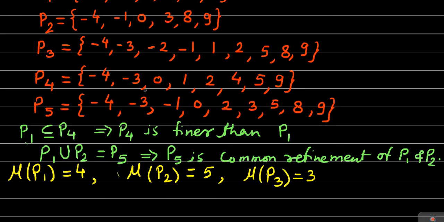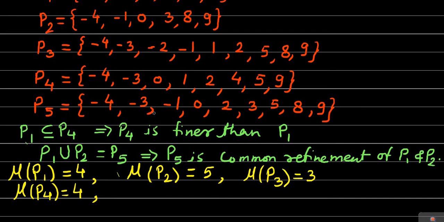The length of the first subinterval is 1, the second subinterval is 3, the next subinterval has length 1, the next 1, the next 2, the next 1, and the last subinterval 4. So the largest length is obviously 4, and therefore for the partition P4 its norm, mu of P4, meaning the norm of that partition P4, is equal to 4.